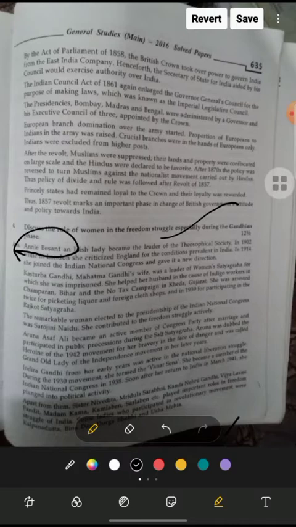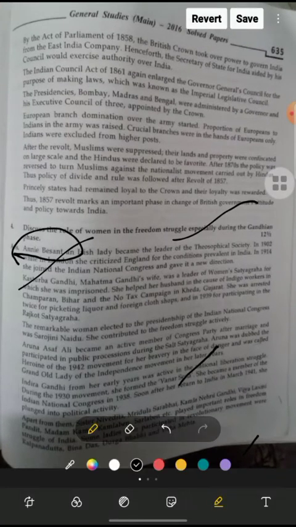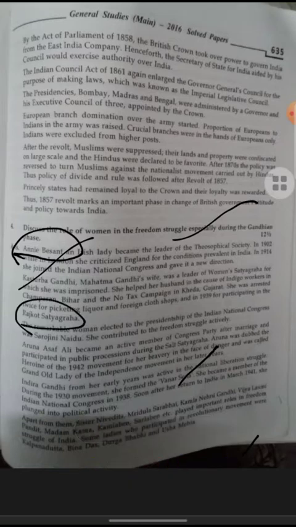Kasturba Gandhi, Mahatma Gandhi's wife, was a leader of women's satyagraha, for which she was imprisoned. She helped her husband in the cause of indigo, Champaran, and many kinds of revolt Gandhi took against the foreigners. So, the no-tax movement, Kheda, Gujarat. She was arrested twice for picketing liquor and foreign clothes shops, and in 1939 for participating in the Rajkot Satyagraha. Okay, that was the kind of thing that was happening at that time.